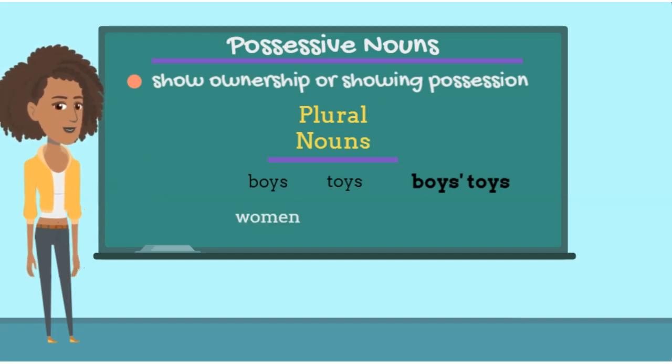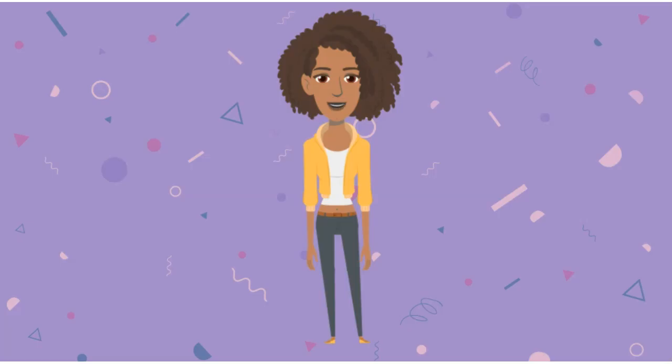And how about the word women? And there are rights that belong to women. So since the plural noun women ends in a letter other than S, we do the same as we would for singular nouns. We add an apostrophe plus the letter S. So if a plural noun ends in the letter S, simply add an apostrophe. But if it ends in any other letter, add an apostrophe plus the letter S.